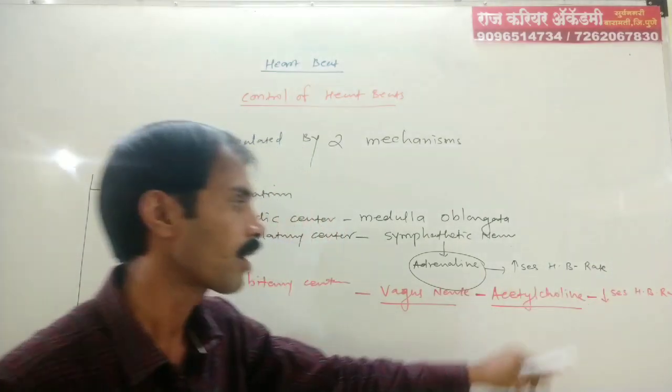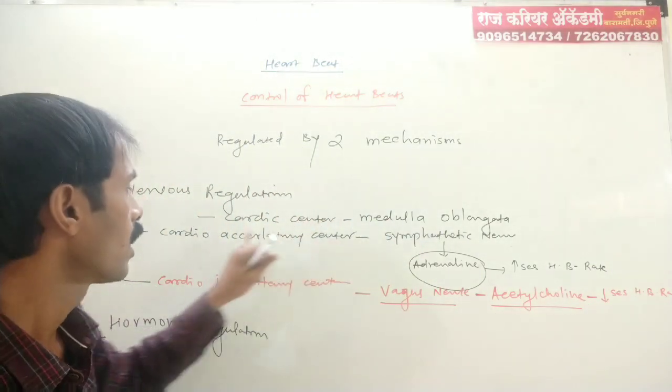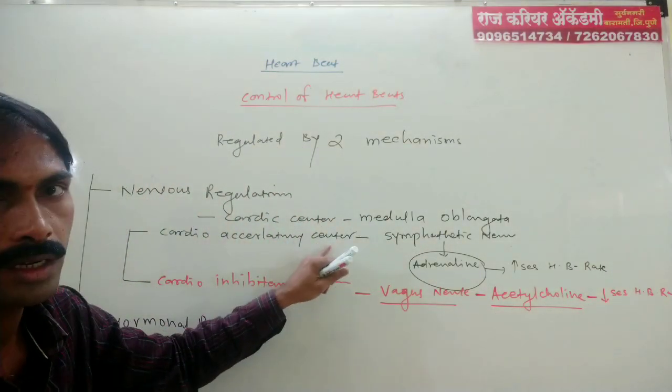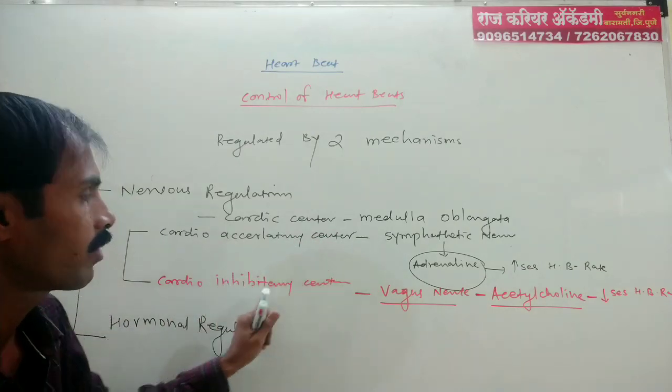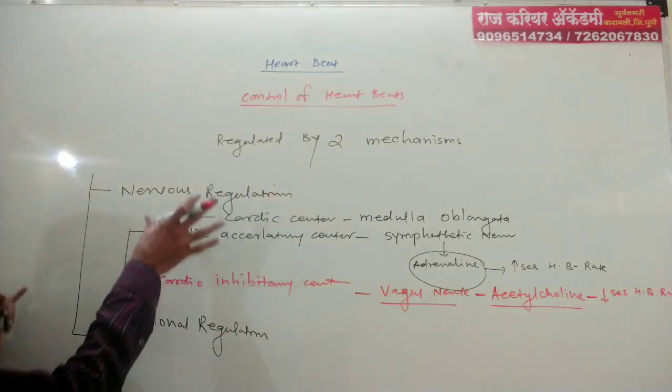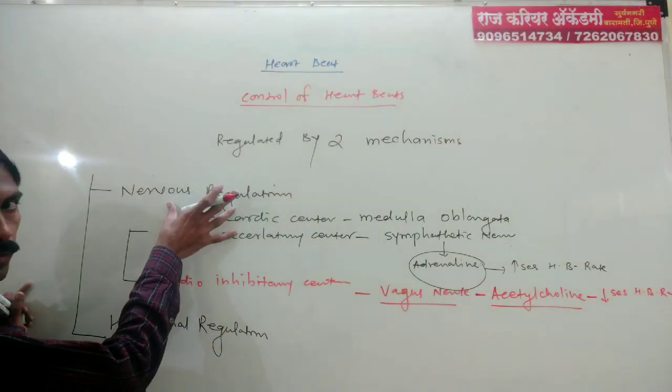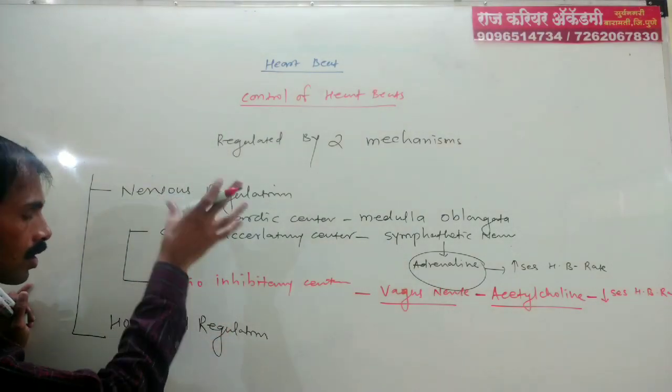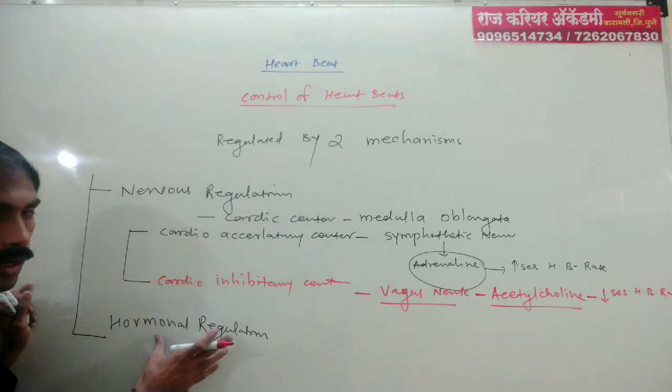These two centers are present in the medulla oblongata, the cardio-acceleratory center and the cardio-inhibitory center. This is the control mechanism by nervous regulation. Next, the control mechanism by hormonal regulation.